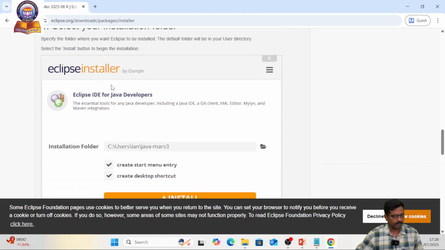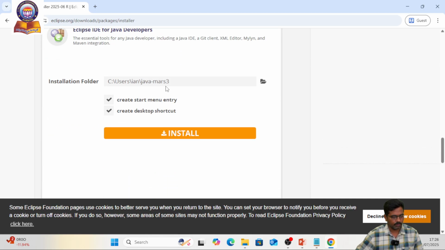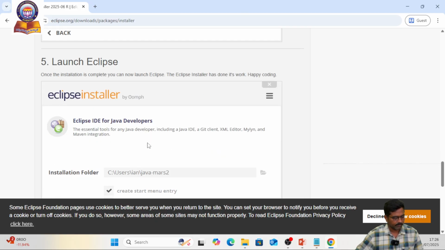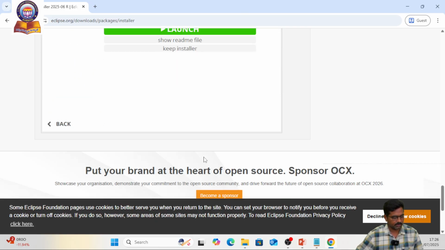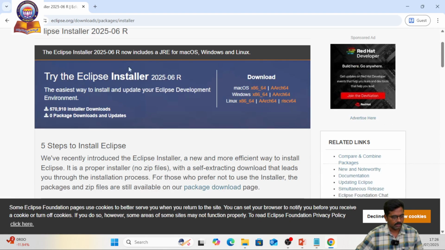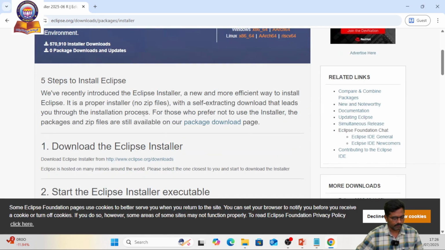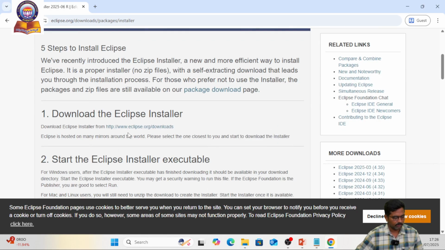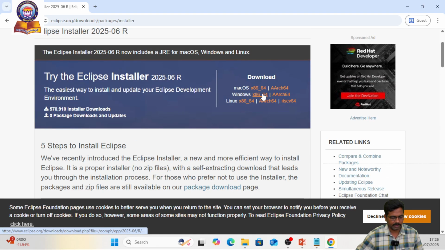Then we specify the installation folder, where we go with the default one, and we launch Eclipse. The steps are clearly given on this web page. You can go step by step from here, or you can directly download the file here also.